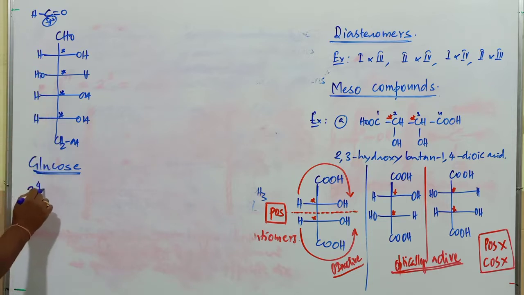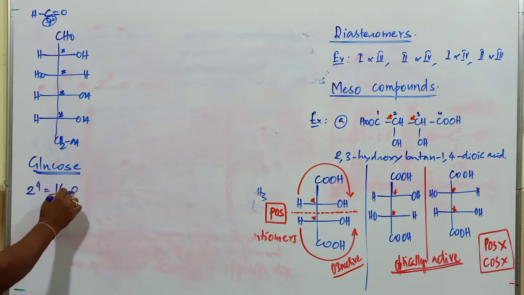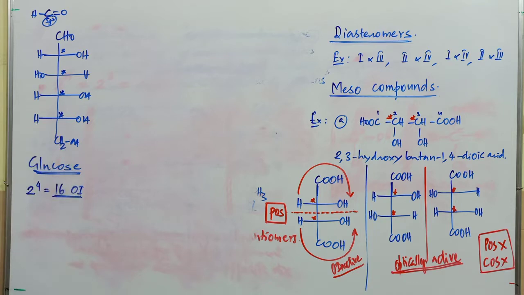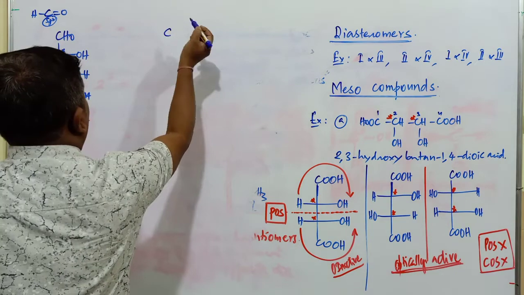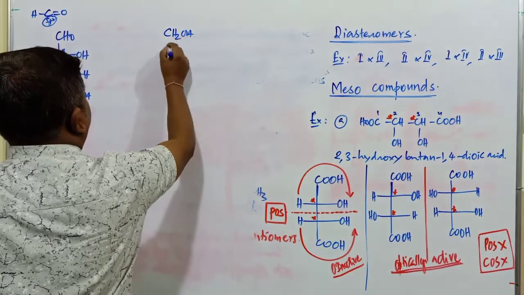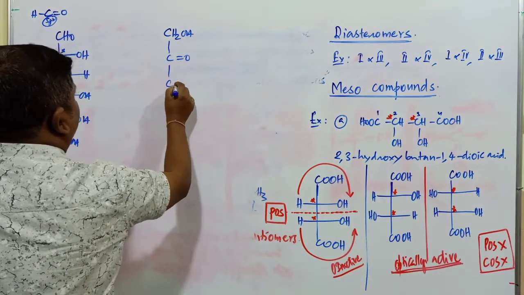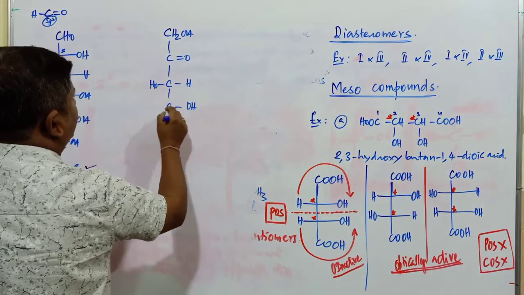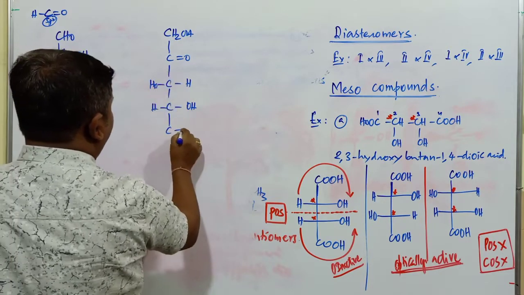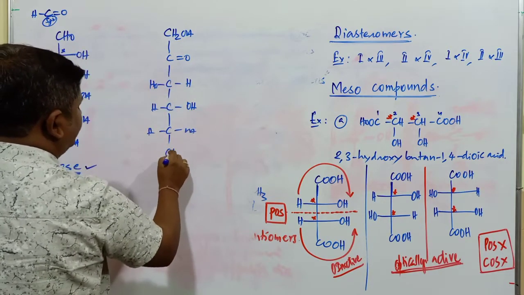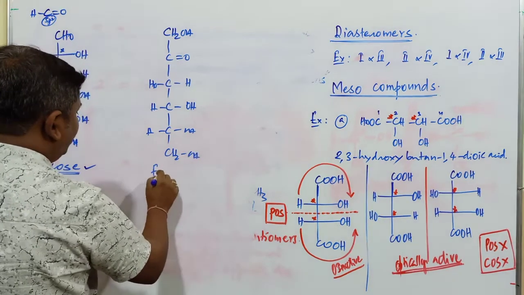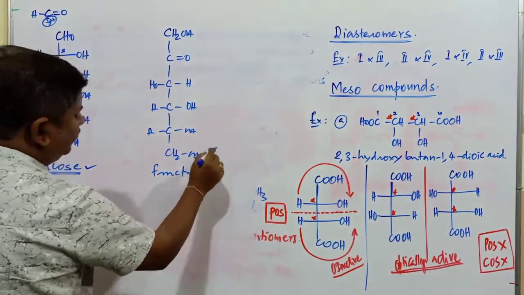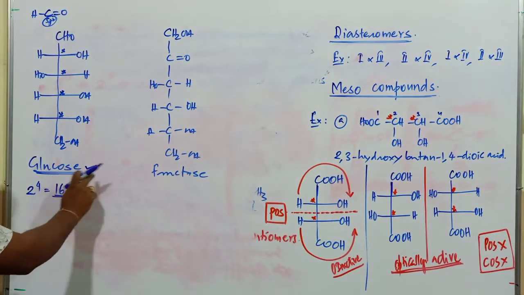This is 2 to the power of 4. What is the total number of optical isomers in this case? 16 optical isomers are possible for this compound. It is a molecule of what? Glucose. Similarly, if you go with another compound, this is CH2OH, this is C double bond O, this is CH and OH, next one C, OH and H, 1, 2, 3, 4, OH, this is H, next one CH2OH. Now this molecule is very analogous to this one. It is the fructose molecule. Glucose and fructose are important carbohydrates.